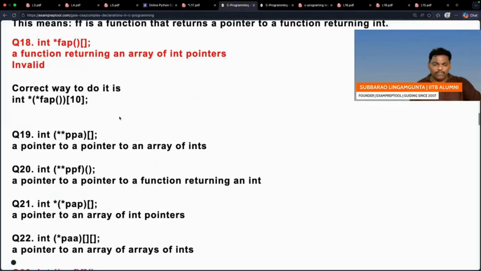That one I think everyone knows. So the correct way is you can do the same thing here. See this one: FEAB is a function which doesn't take anything, which will return a pointer. That pointer points to an array which contains pointers. So it should return a pointer. Please be careful, there is a difference. Question number 18 is over.